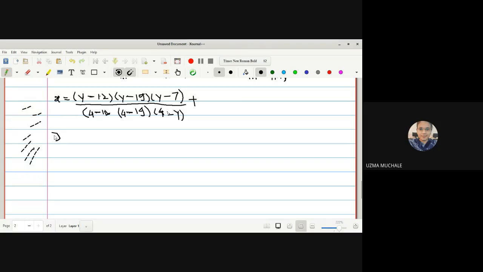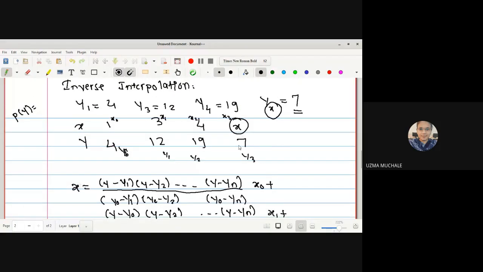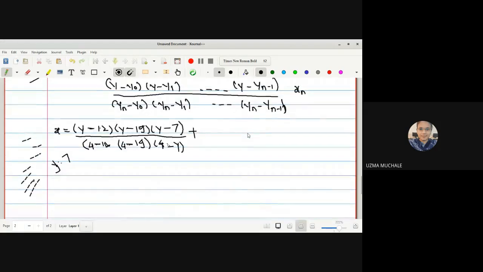The value of y is given to us as 7, right? In the example, the value of y is 7. Instead of putting the value of x, as we did in the last example, we have to put the value of y as 7. In P of x we put the value, here we have to put the value of y as 7 and you will get the value of x. Okay.